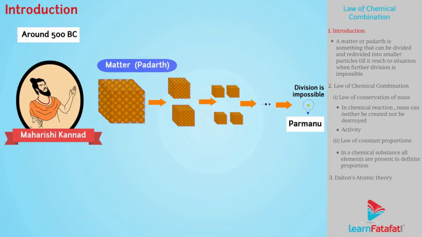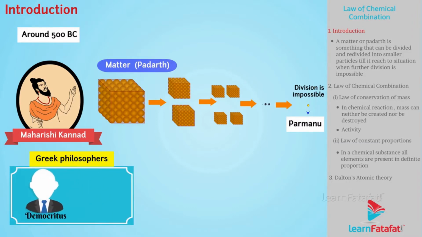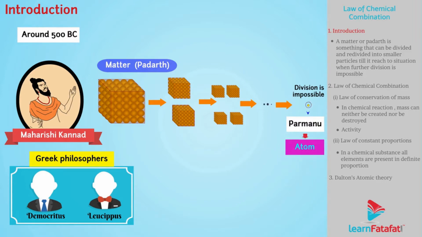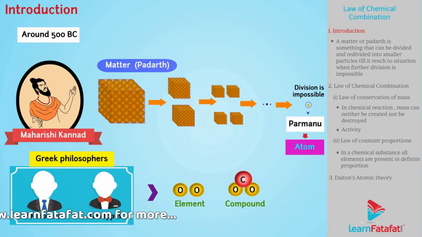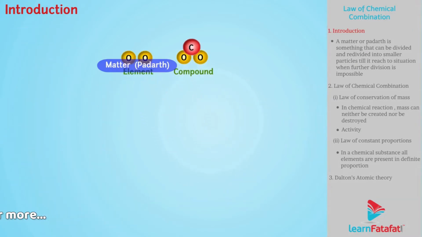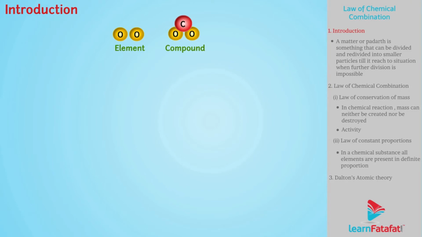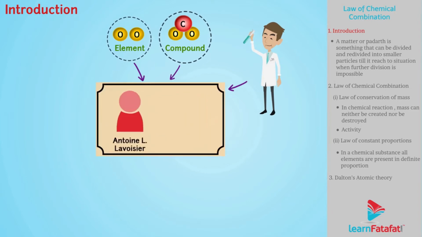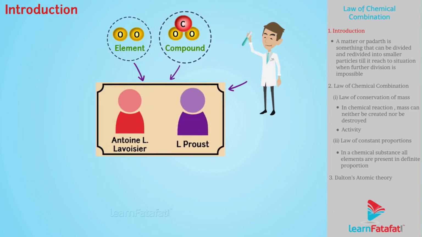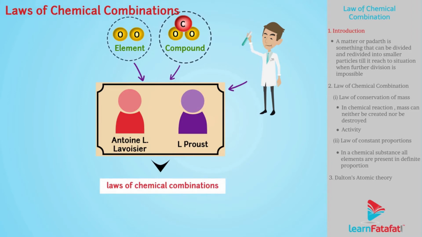Same theory was found by Greek philosophers Democritus and Leucippus independently. They called these smallest particles atoms. These theories increased interest of scientists, which helped them to differentiate between elements and compounds. Ultimately, with knowledge of elements and compounds and experimentations, scientists Antoine L. Lavoisier and L. Proust presented two laws of chemical combination.